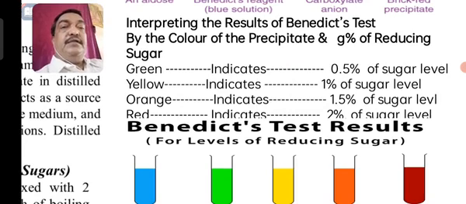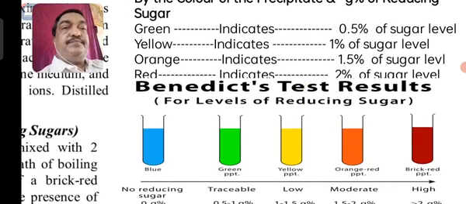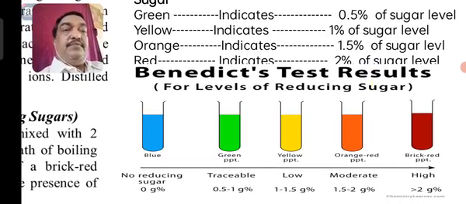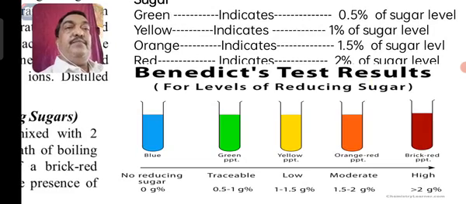If the green color is there, yellow color is there, orange is there, or red is there, what is the level of sugar? If there is no sugar, whatever the copper sulfate color, it is blue, it remains as it is. If the color after heating for 5 minutes changes to green, that indicates 0.5% of sugar level, a small amount of sugar is present in the body.